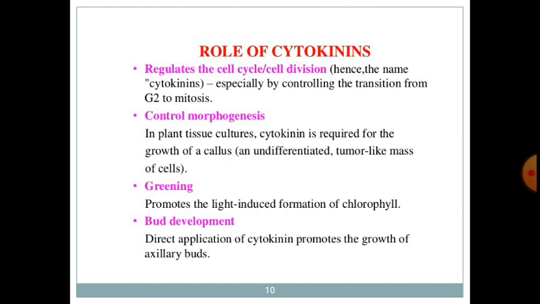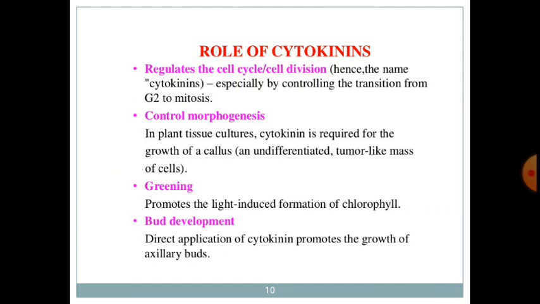It performs different functions. It regulates the cell cycle or cell division, and hence the name cytokinin, because it controls the transition from G2 to mitosis. Then it also controls morphogenesis. What is morphogenesis? In plant tissue culture, cytokinin is required for the growth of callus induction. Callus is a very small growth of plant.